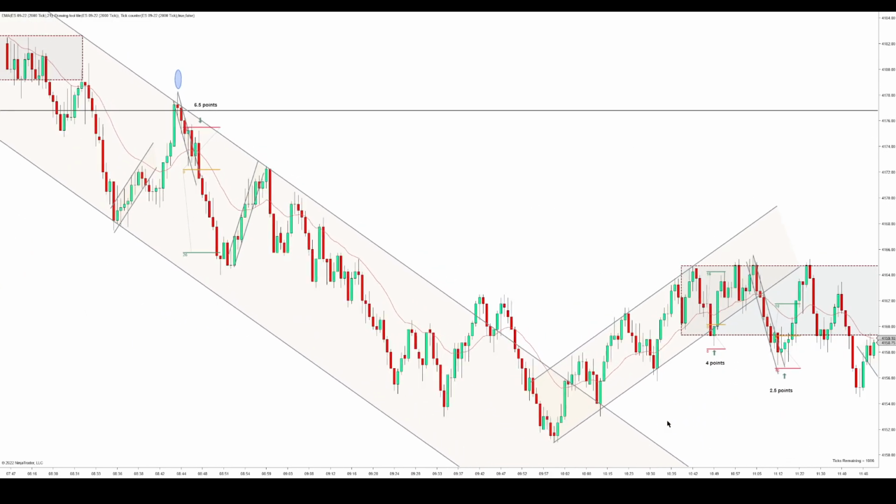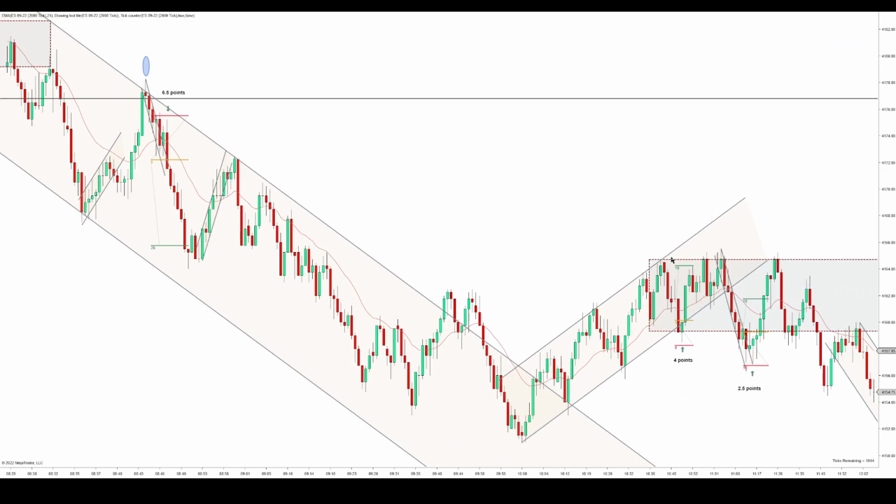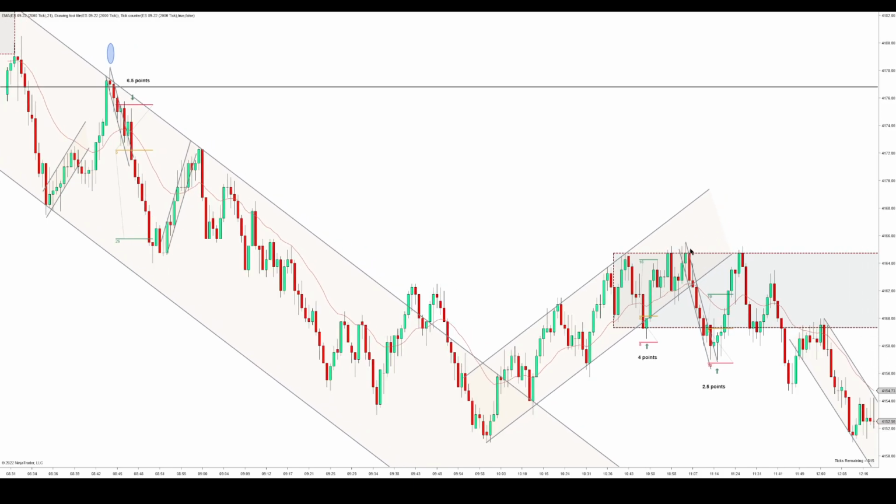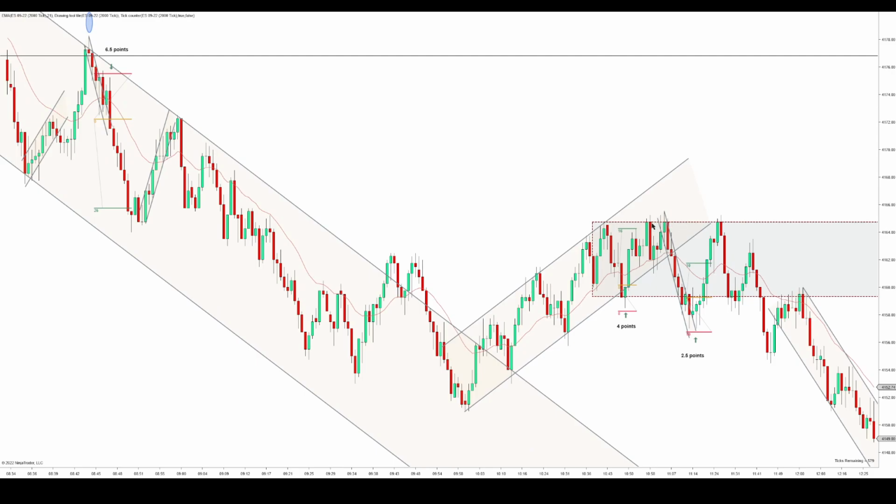So I thought it was fine as long as I had room. But then here we do bounce in the middle of this channel, so that's not exactly a good sign for the bulls. Then we have a triple test here. It bounces again, so at this point I'm really thinking it could turn back down again. But I do take another long, except because of this triple top and the fact that it turned down early inside of this channel, I was thinking it could be bearish again. But this uptrend does have a break, so I can still expect a new high. I had it like this, the range, and it's a breakout of this range, and most breakouts fail.